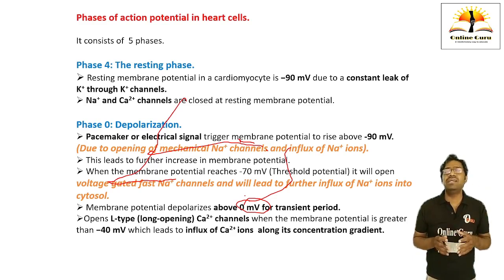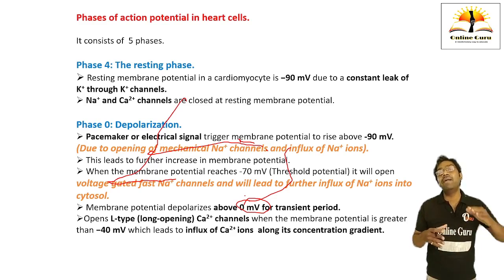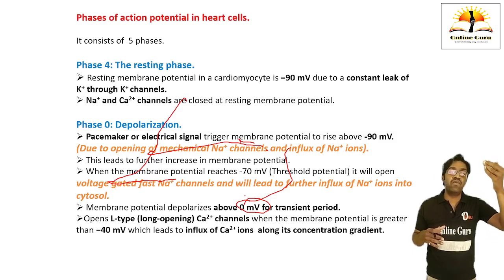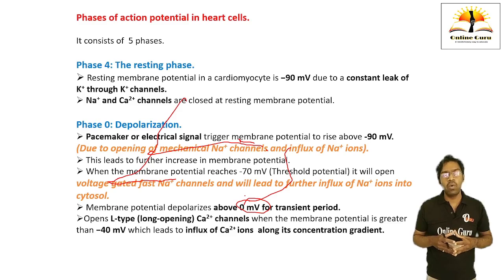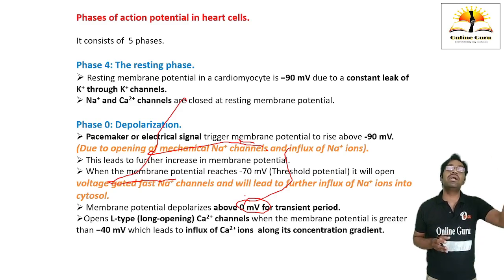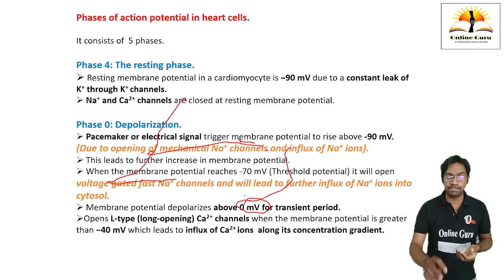Okay, at this point there is opening of L type voltage gated calcium channels. This will only open when the membrane polarity increases more than minus 40 millivolts. Okay, meaning it will go towards the more positive side along its concentration gradients. Calcium is located more outside, therefore it is going to move inside as per diffusion.